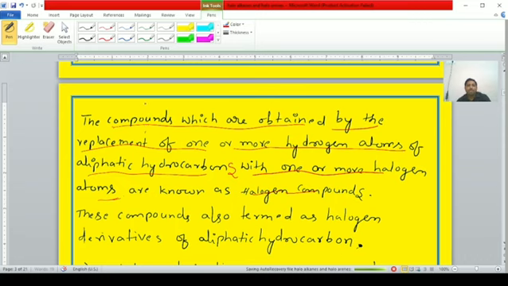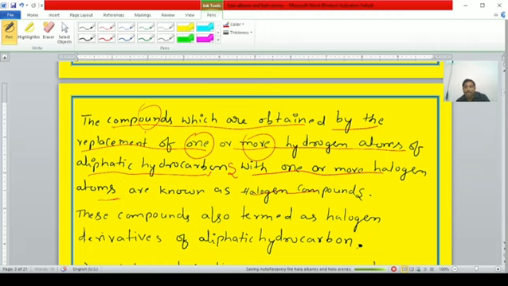The compounds which are obtained by the replacement of one or more hydrogen atoms of aliphatic hydrocarbons like alkanes and alkenes. Just now we discussed acyclic hydrocarbons like alkanes and alkenes, the aliphatic hydrocarbons.